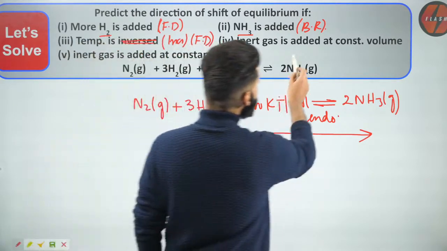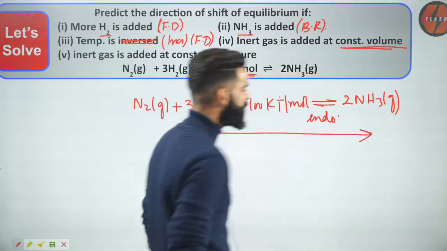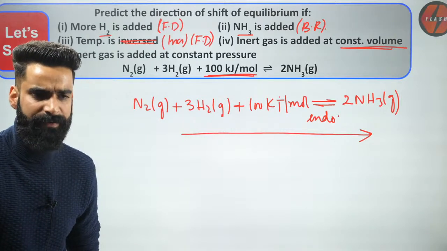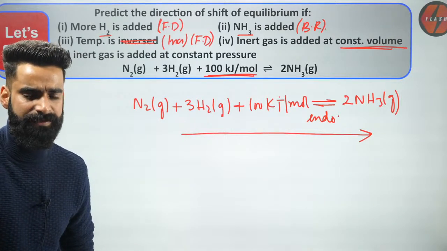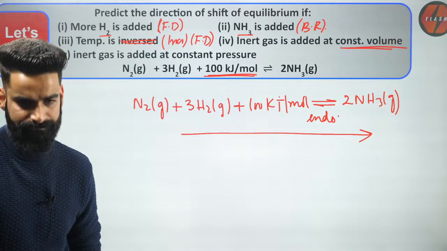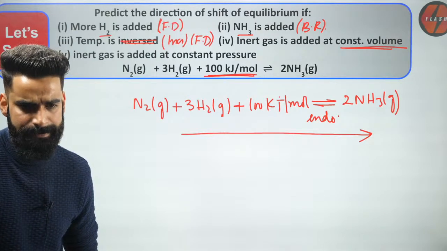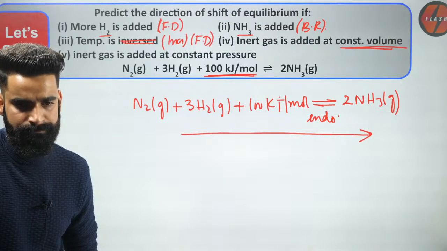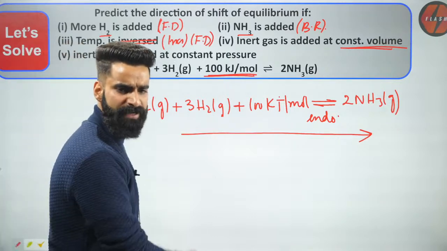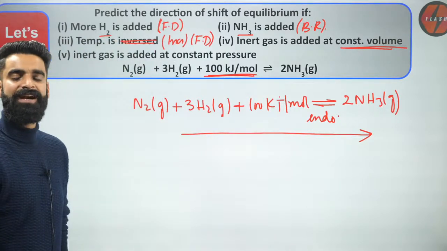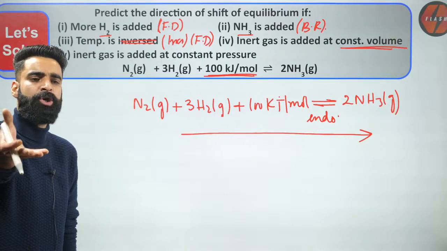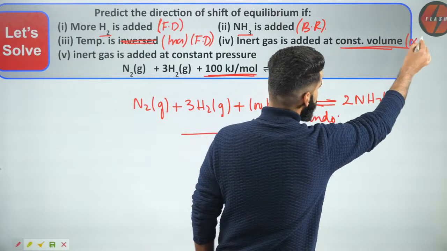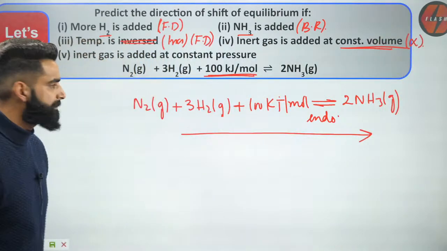Okay. If inert gas is added at constant volume, what will happen? Tell me in the chat box, will there be any effect? Just a few minutes back, we talked about the inert gas addition at constant volume. There'll be no change in the equilibrium state. Yes, there'll be no effect at all at constant volume.